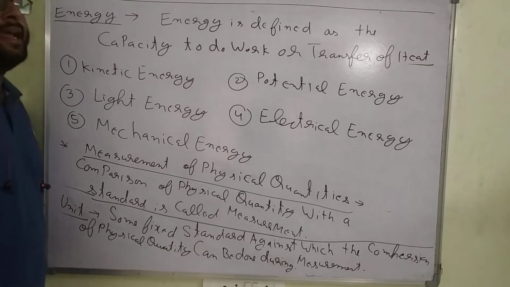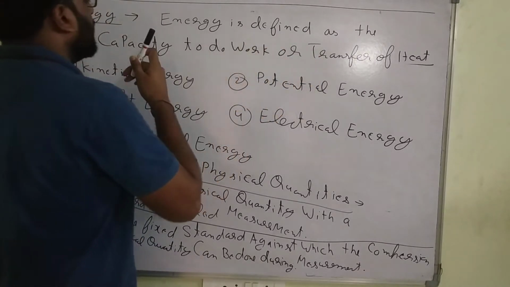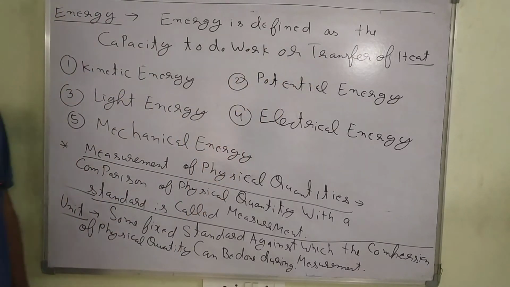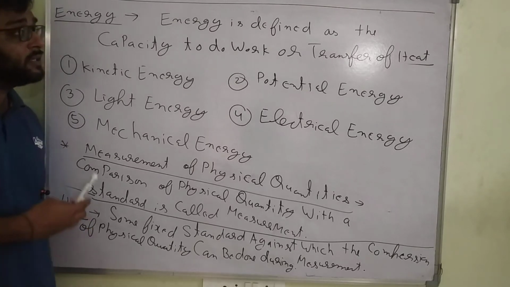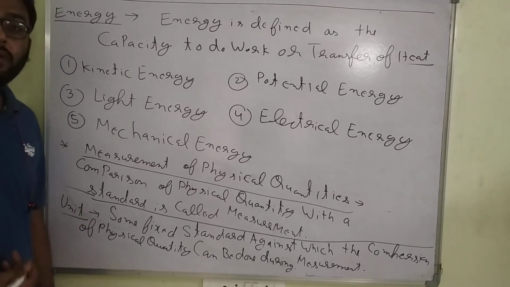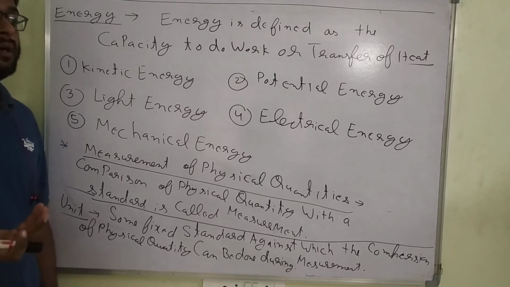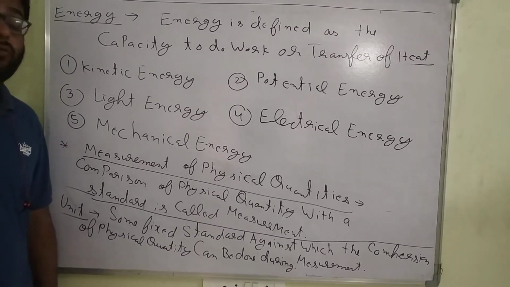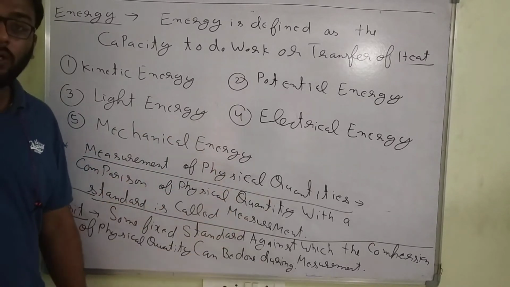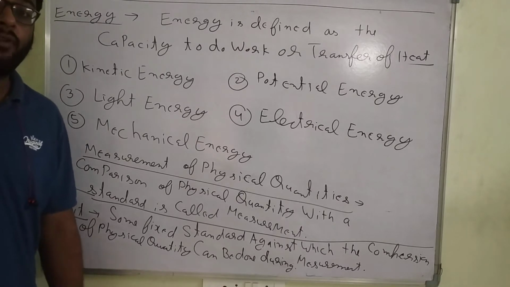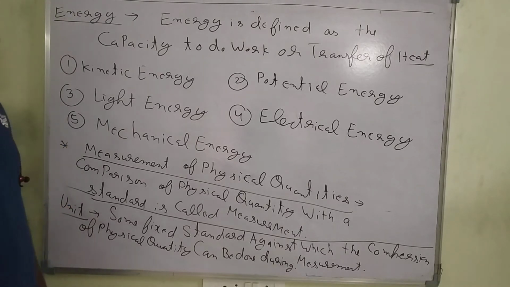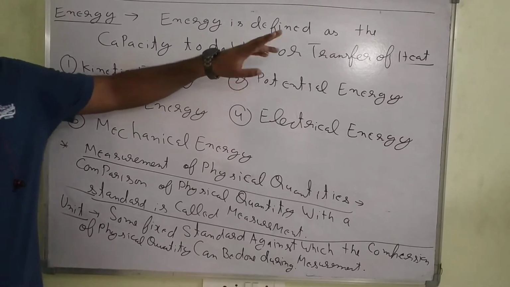What is energy? Today we will discuss energy. Energy is defined as the capacity to do work or transfer of heat. Suppose human beings are doing some work, so we want some energy. How can we get the energy? From the source of food, by sleeping. Everything wants energy. So energy defines the capacity to work.